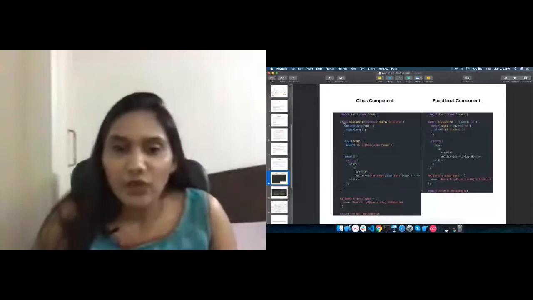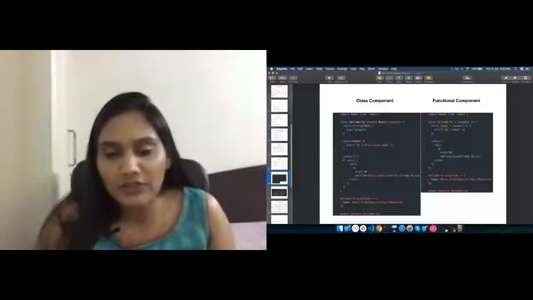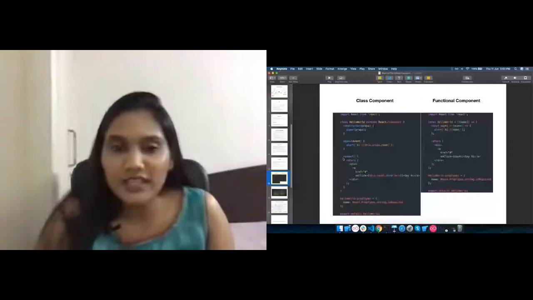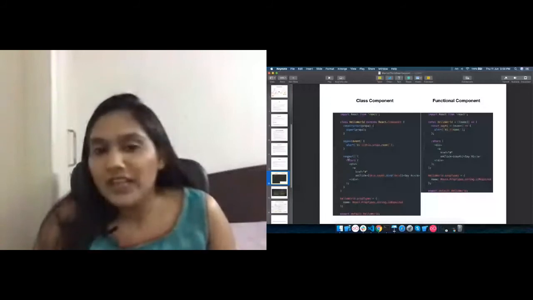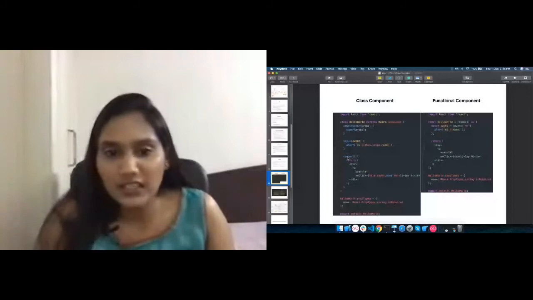Basically here we have created a class, and there is a function called render. Render is the function which returns the complete node of our application, which is going to be visible on the screen. So render is the most important function of a class component, and from render we can only return the component which we want to show on the screen.